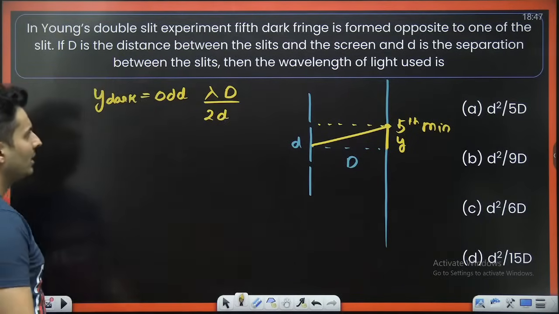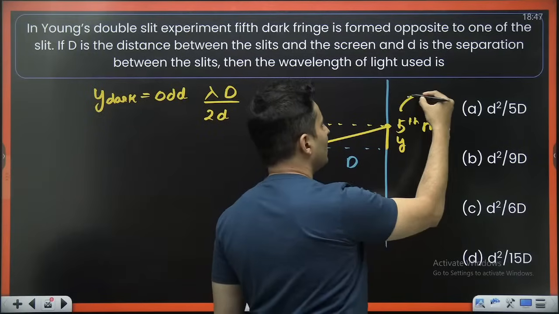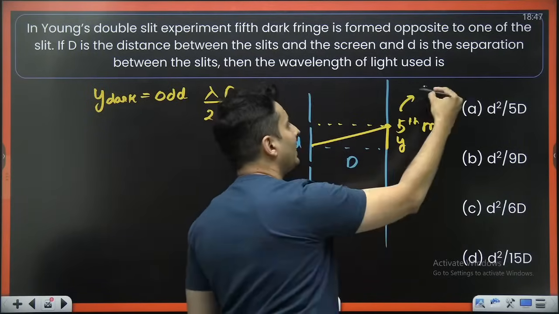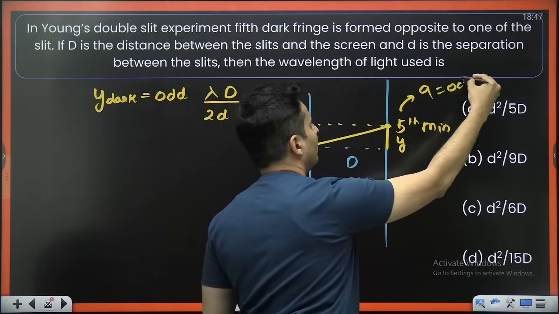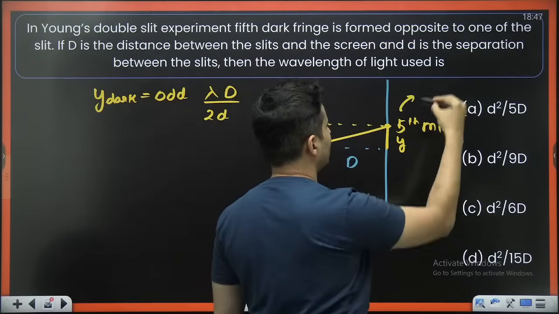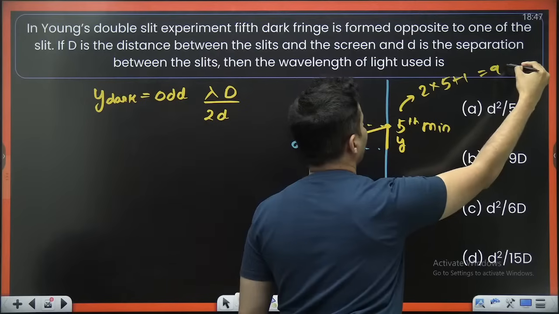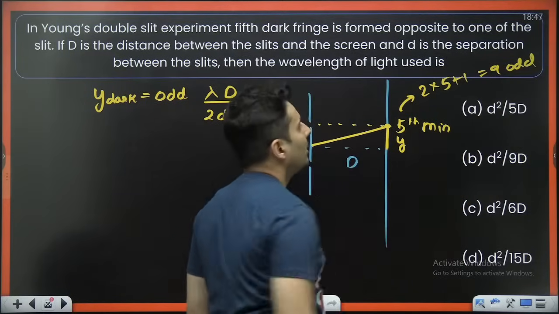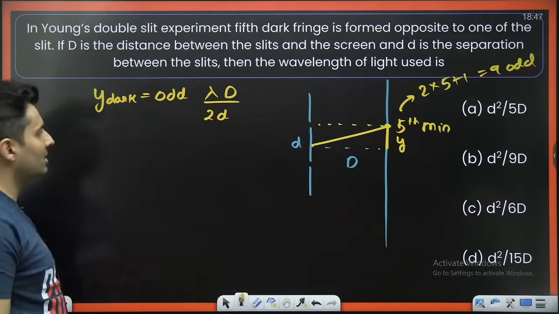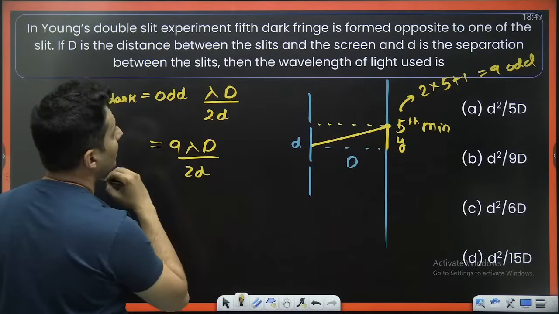For your fifth minima, the odd number will be 9. How did I get to 9? Because actually it is 2n plus 1. So 2 into 5 plus 1, which is 9 as the odd number. So 9 lambda D by 2d.